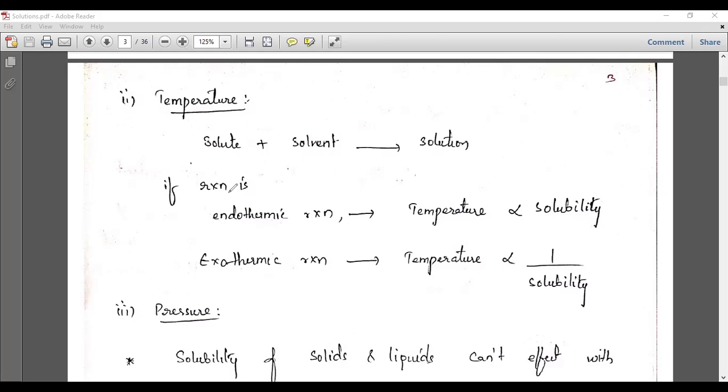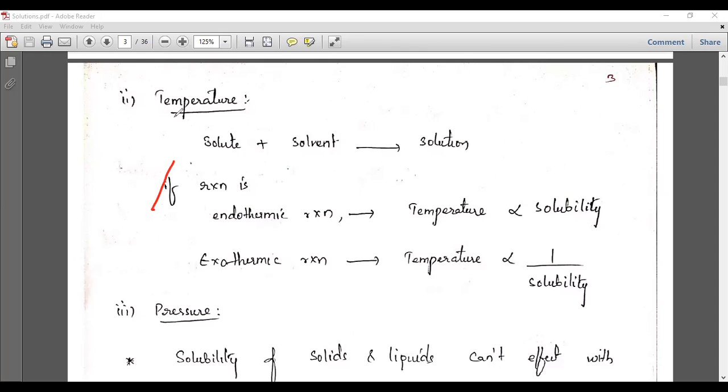But in the case of exothermic, it is releasing heat energy. That means the heat energy is decreasing. So you cannot again add temperature to increase the solubility of a gas. To increase the solubility for the exothermic, we have to decrease the temperature. So these are the things you should remember here.